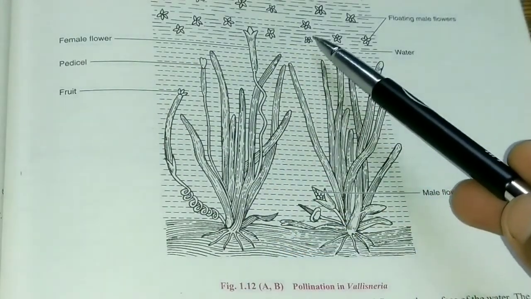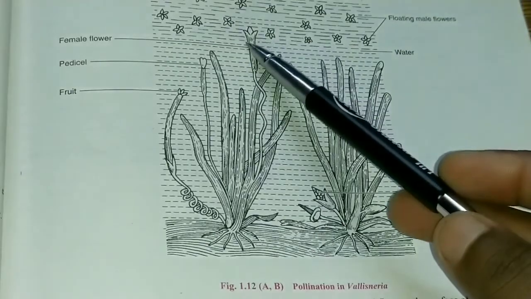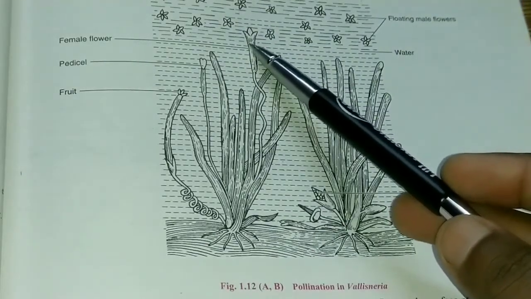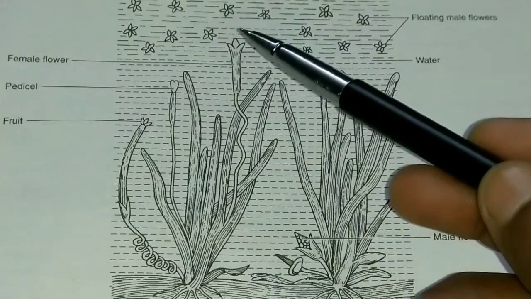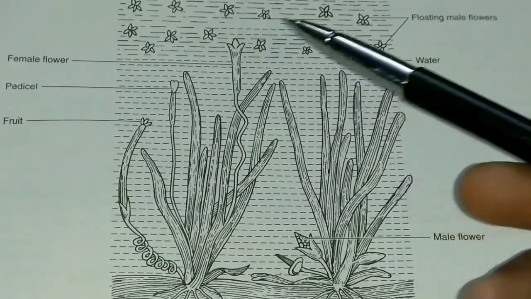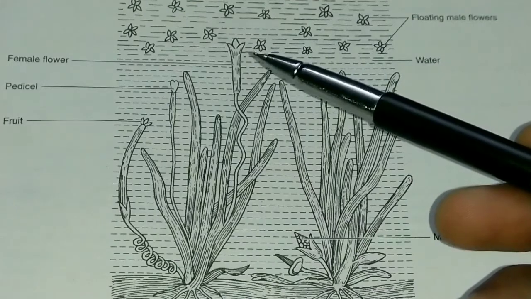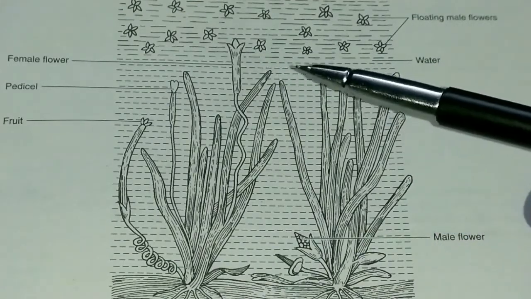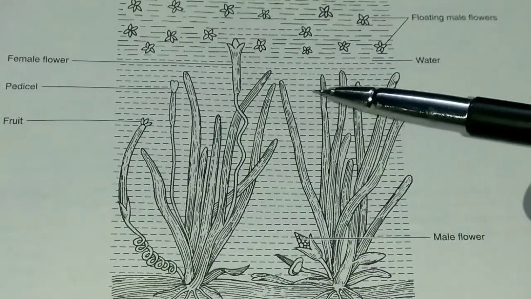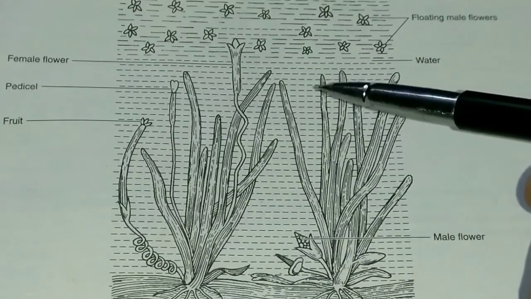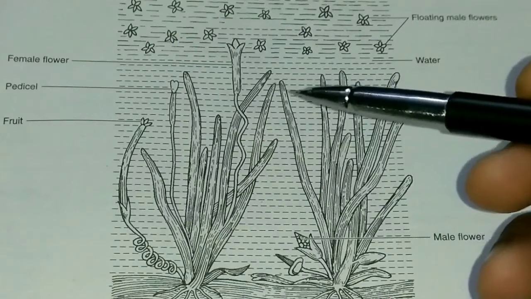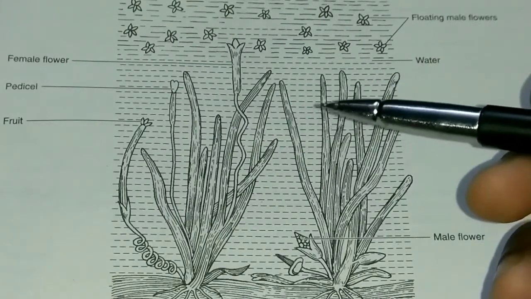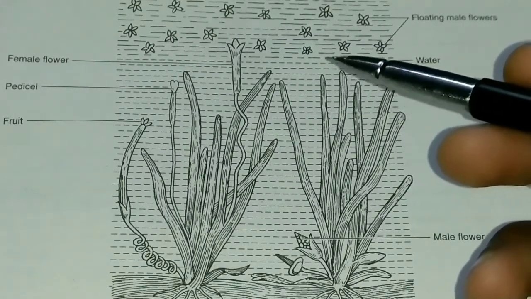When the male flowers come in contact with the female flowers, they get pollinated by the male flower. Water is a medium which is helpful in this type of pollination process, so that pollination is known as hydrophily.